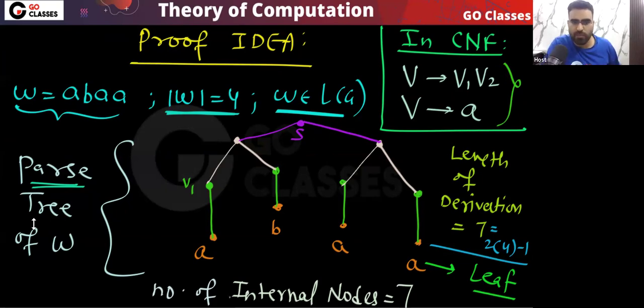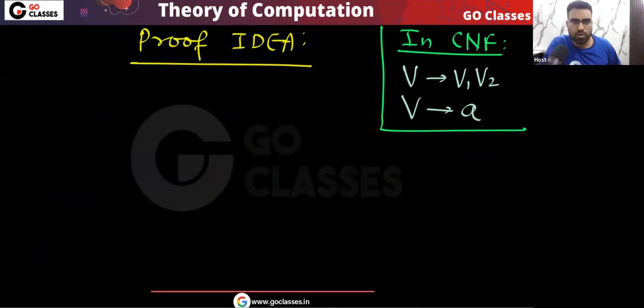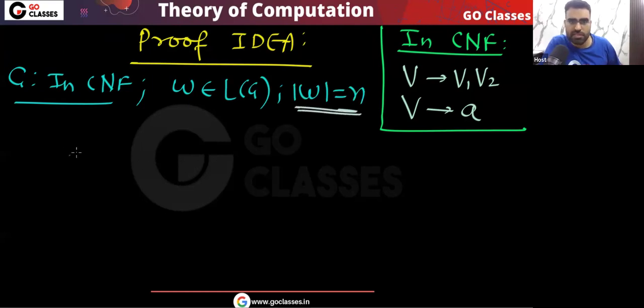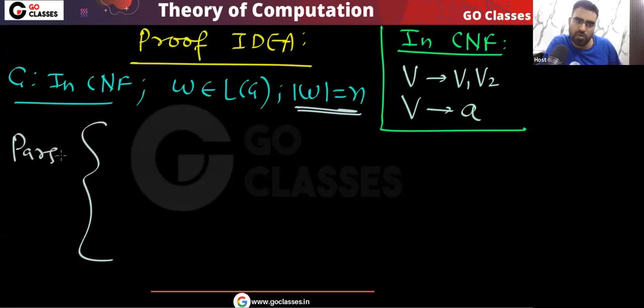So this is not a complicated proof. This is very easy. I hope you understood. So remember, the proof idea is very simple. Take any string which belongs to the language, where your grammar is in CNF, and I'm taking a string whose length is equal to n. Then if you think about any parse tree of this W, tell me how many internal nodes will be there.